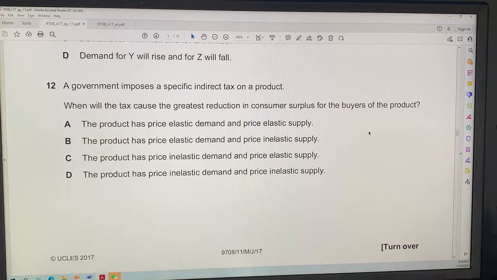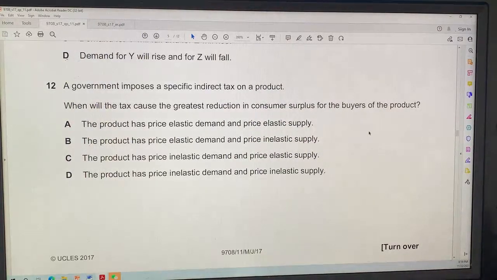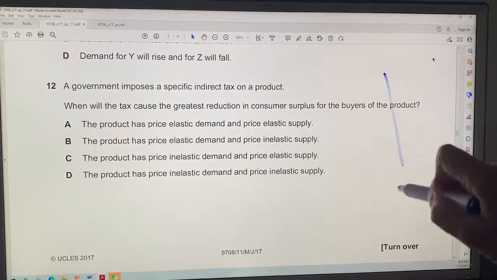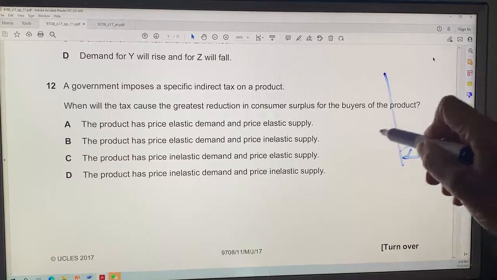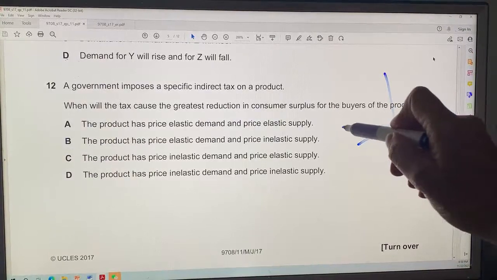Here's question 12. It says a government imposes a specific indirect tax on a product, and when will the tax cause the greatest reduction in consumer surplus for the buyers of the product? Let's see, greatest reduction in consumer surplus. If demand is inelastic, that will have a huge effect, right?